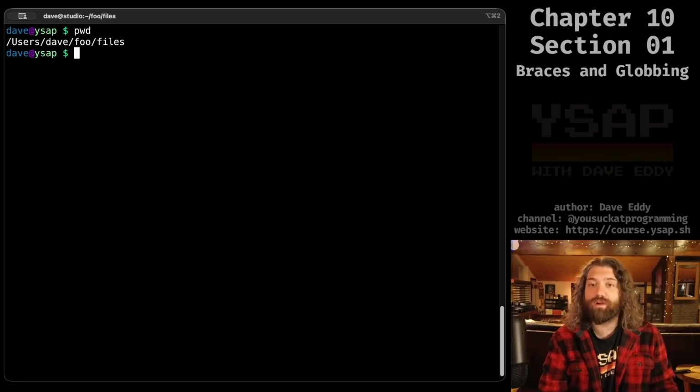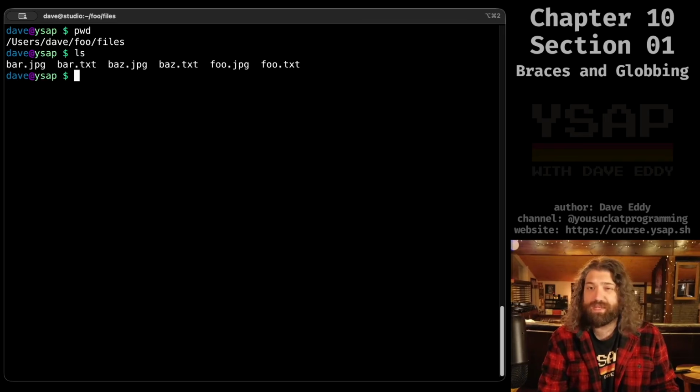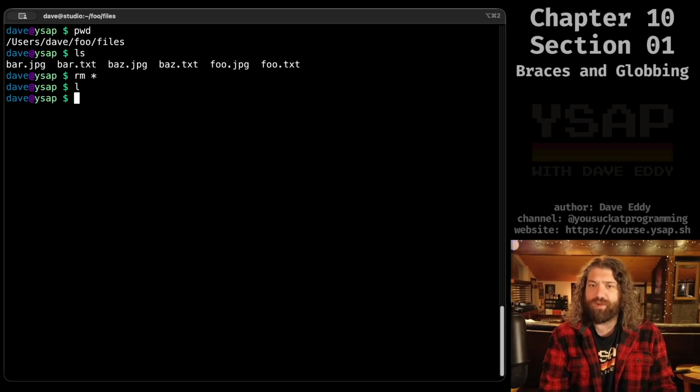So now, while we are in that directory, we can delete these files. I'm going to go ahead and delete every file there. Now this directory is completely empty. Why did I delete every file? Because we can recreate them really easily. Before, we recreated them one by one; now we know better. foo, bar, baz, dot, jpeg or txt.